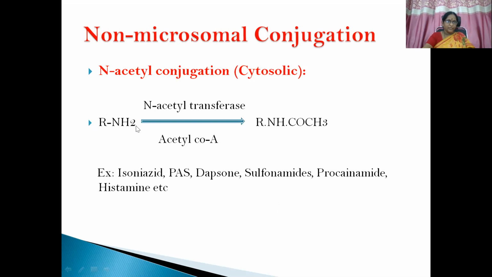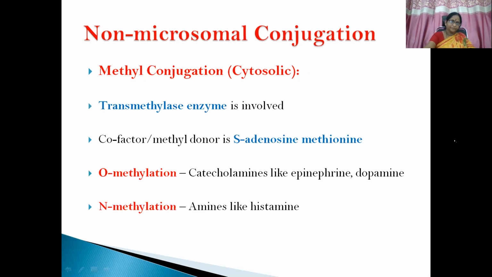If you don't remember, don't panic. This drug molecule gets converted to the drug metabolite with the help of N-acetyltransferase and the acetyl-CoA cofactor. Examples of drug molecules which undergo this process are isoniazid, para-aminosalicylic acid, dapsone, sulfonamide, procainamide, histamine, etc.